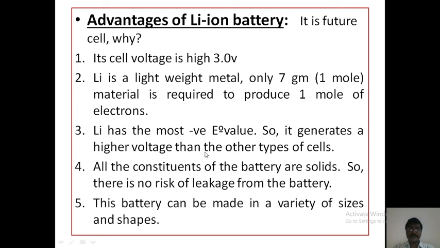All the constituents of the battery are solids, so there is no risk of leakage from the battery. Fifth, this battery can be made in a variety of sizes and shapes because it is a solid state battery. These are all the advantages of the lithium ion battery.